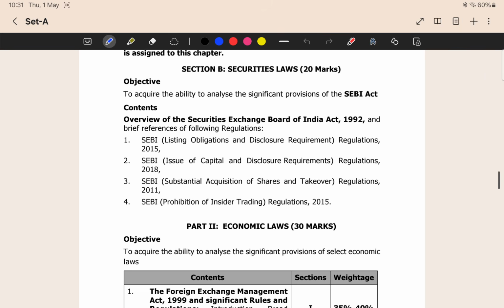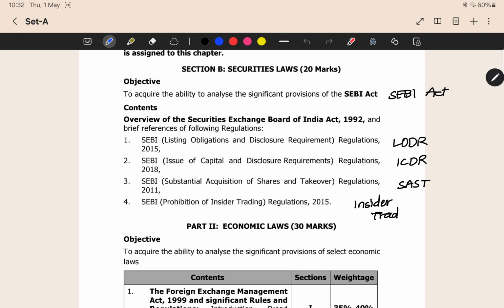The next thing is securities laws. In this we have four things. First thing is SEBI Act, and then we have SEBI regulations. In that we have four SEBI regulations: LODR, Listing Obligations and Disclosure Requirements; ICDR, Issue of Capital and Disclosure Requirements; and then Substantial Acquisition of Shares and Takeovers, SAST; and then Prohibition of Insider Trading. Insider trading also we have as a regulation. These are the regulations which you have to study for Set A, Corporate and Economic Laws.